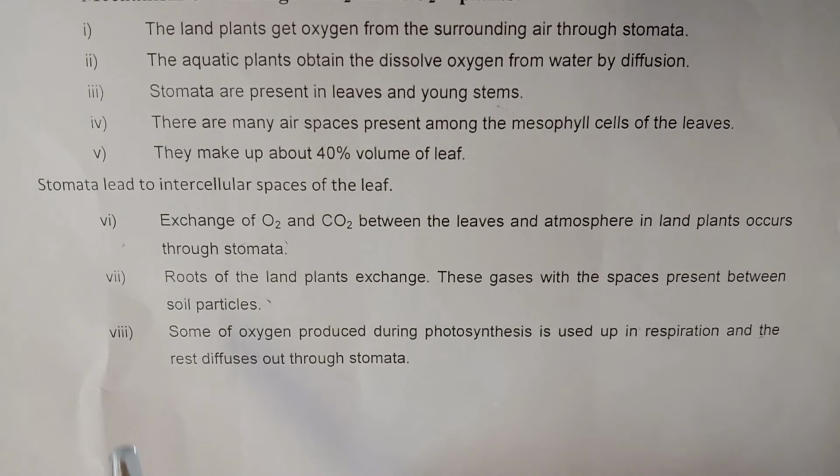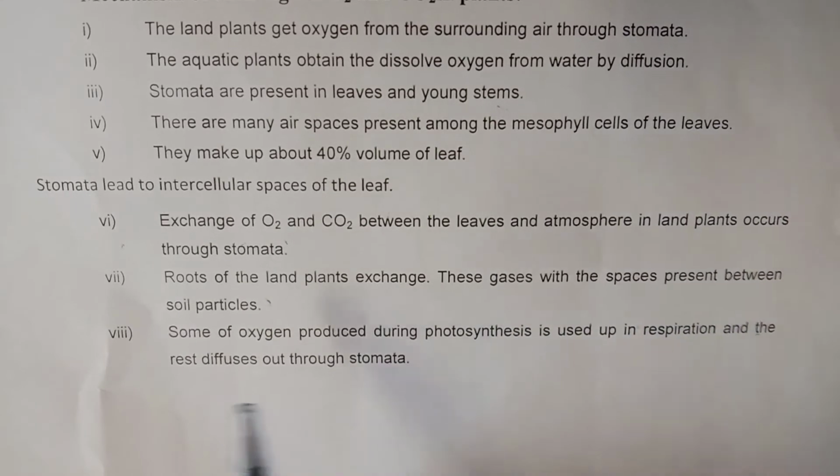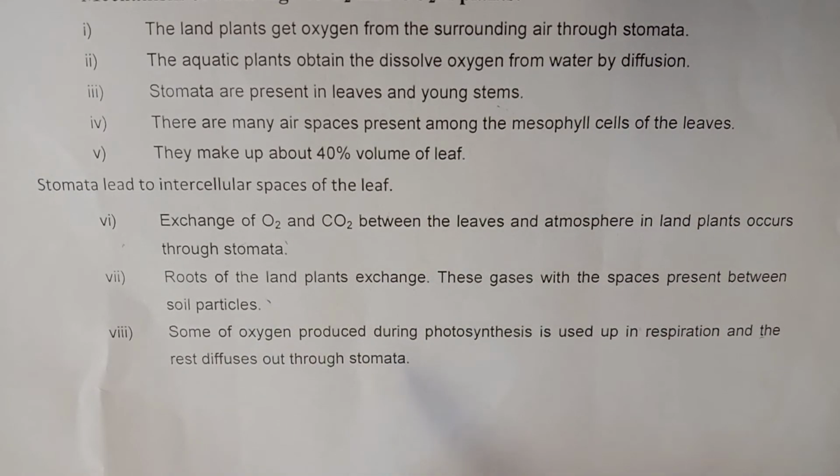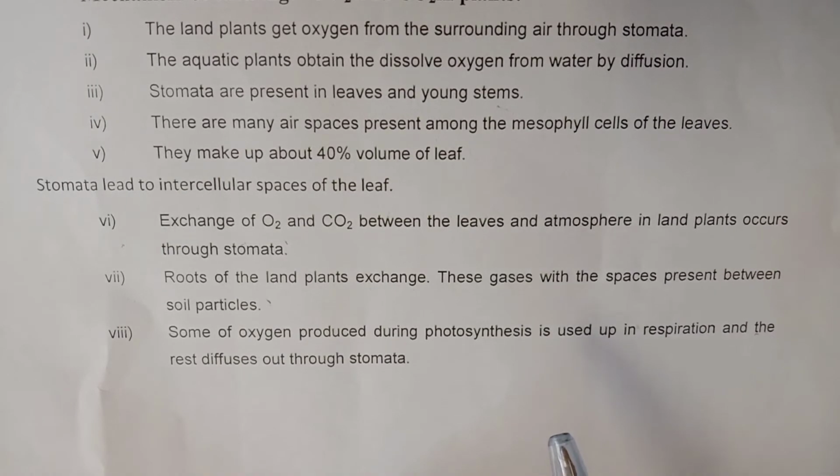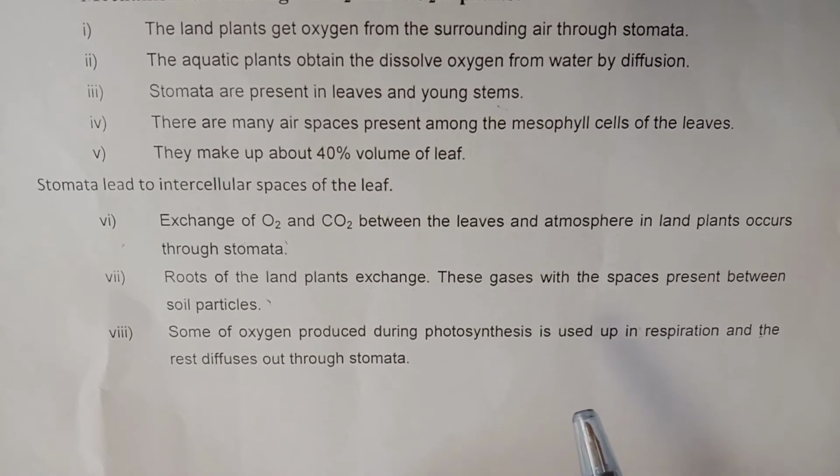Point number 7. The root of the land plant exchanges these gases with the spaces present between the soil particles. So how does the gas exchange take place between the root and soil particles? The space present between the soil particles and root accommodates the gas, and the exchange of oxygen takes place between the root and the soil particles.